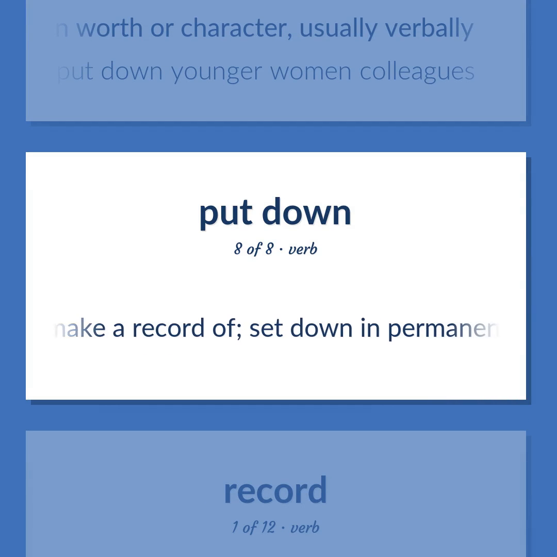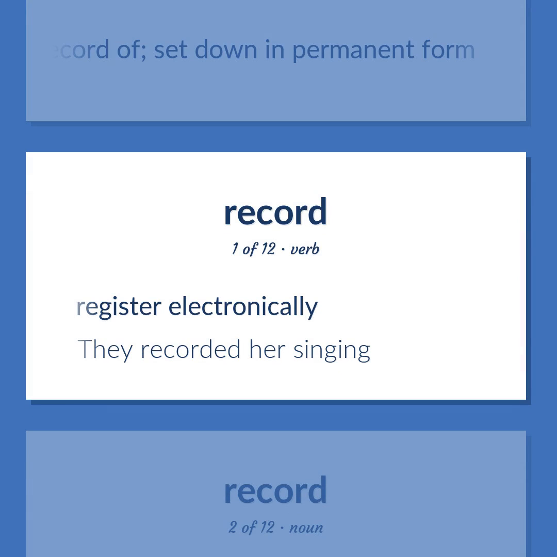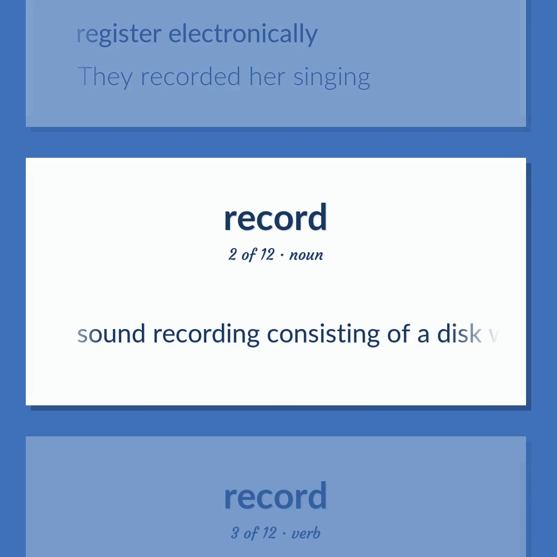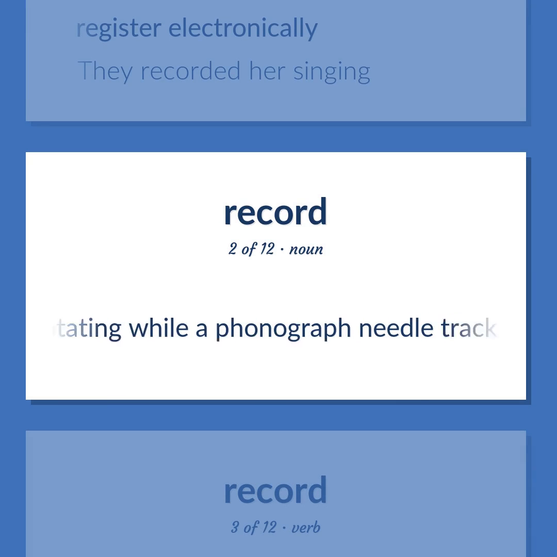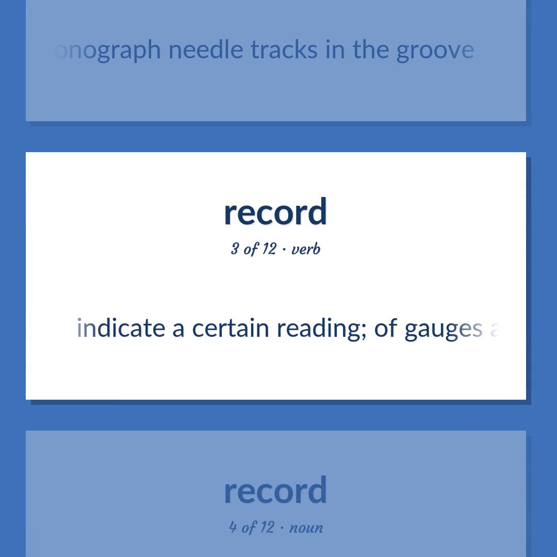Make a record of. Set down in permanent form. Register electronically. They recorded her singing. Sound recording consisting of a disc with a continuous groove, used to reproduce music by rotating while a phonograph needle tracks in the groove. Indicate a certain reading of gauges and instruments.